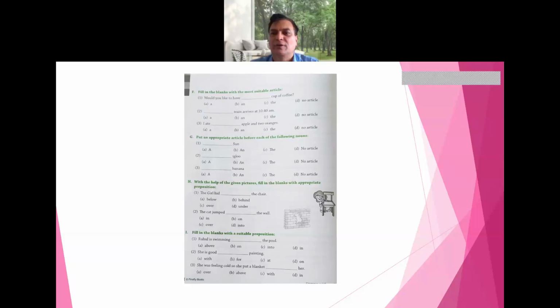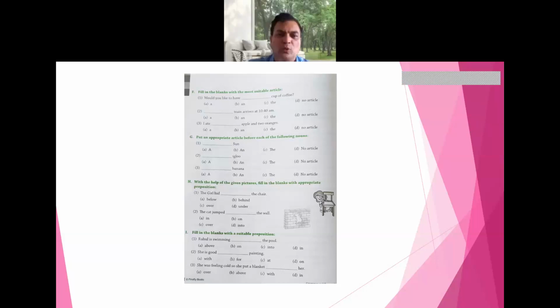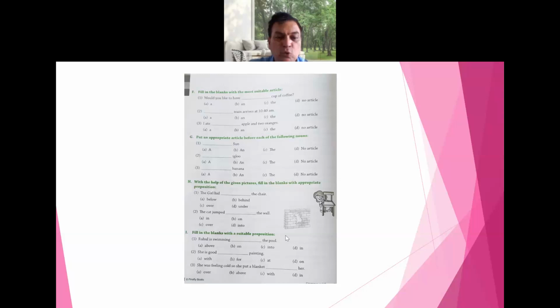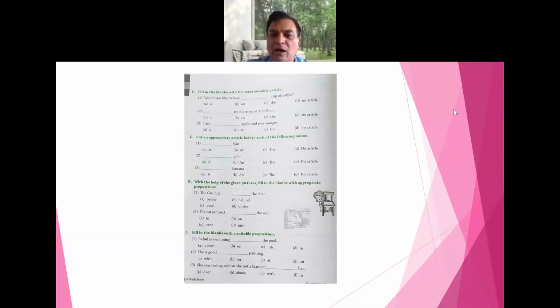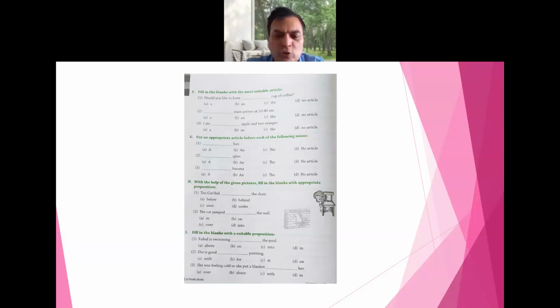Rahul is swimming dash the pool. In the pool, isn't it? Yes, sir. Rahul is swimming in the pool. Okay. She is good dash painting. She's good at painting. Many of you have given correct answers. Very good. Prepositions are also very, very important.